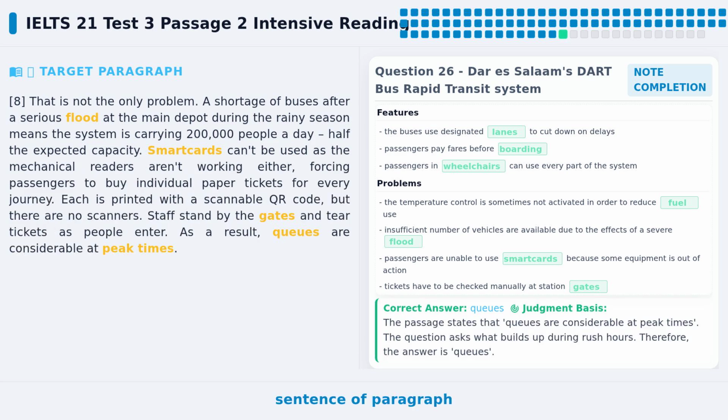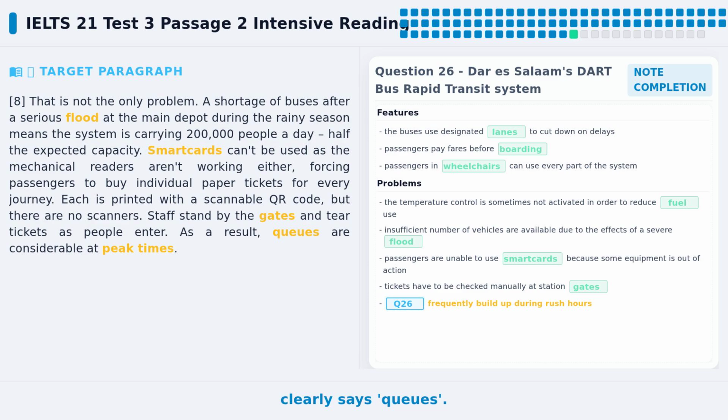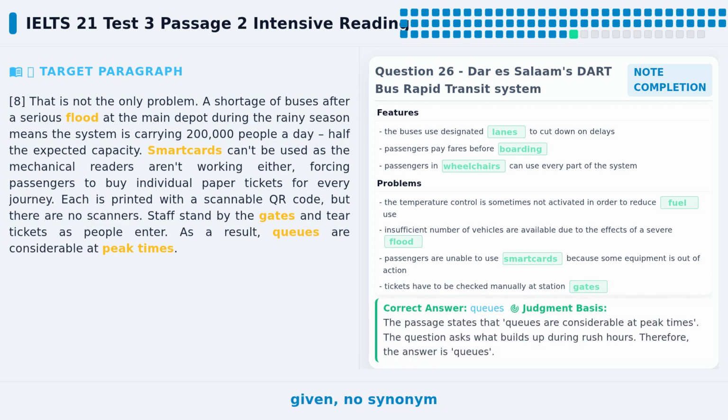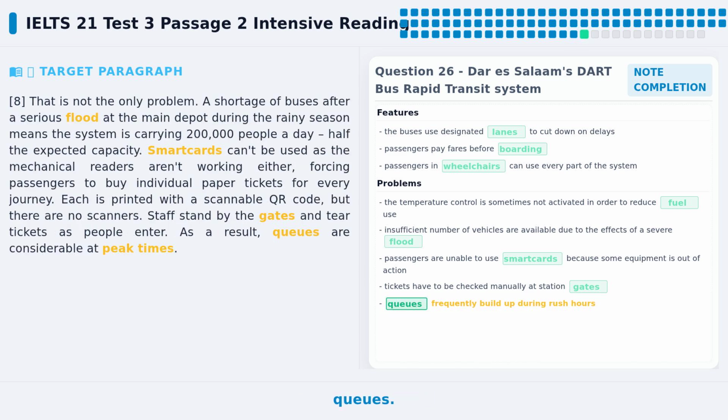We locate the last sentence of paragraph 8, as a result, queues are considerable at peak times. The word queues appears directly here. The original text clearly says queues. This word is directly given, no synonym replacement needed. The question asks what gathers at peak times, and the text says, queues are considerable, perfectly matching. So the answer to question 26 is queues.